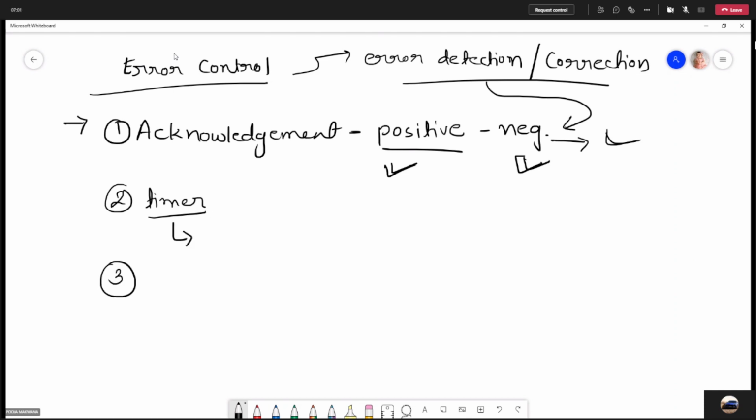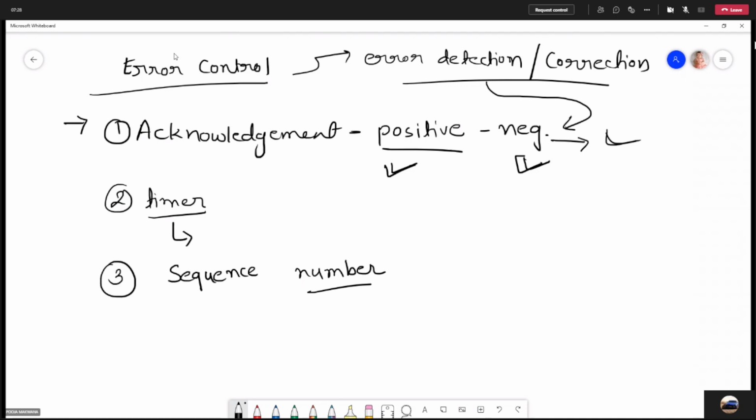Because of retransmission, there is a possibility of duplication. In order to control the duplication, we have the sequence number. The sender will attach a sequence number to tell the receiver that this frame is a duplicate, so that the receiver accepts only one of the frames and discards the rest of the late received frames.